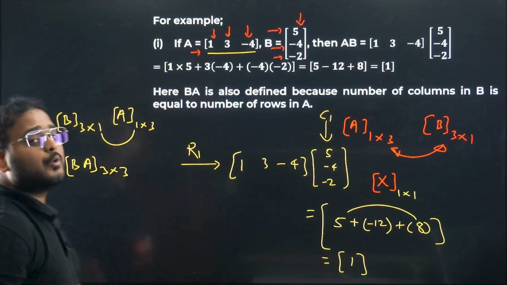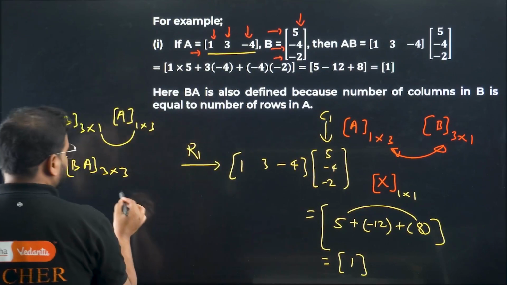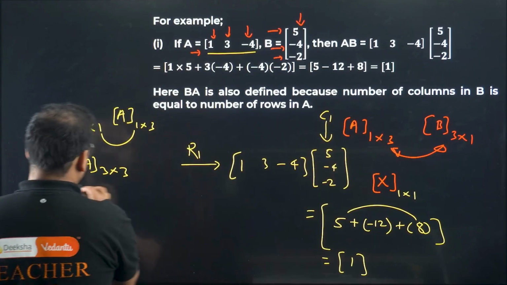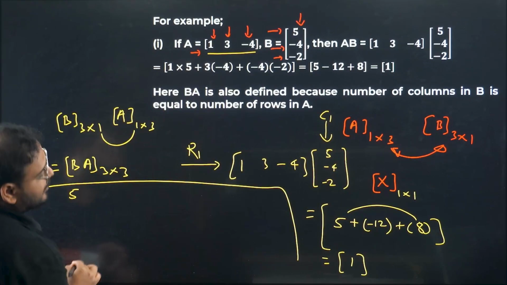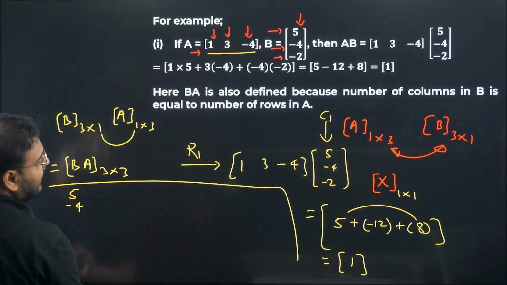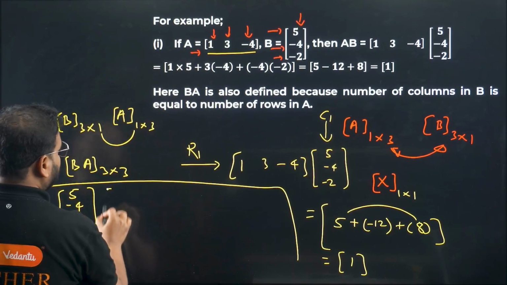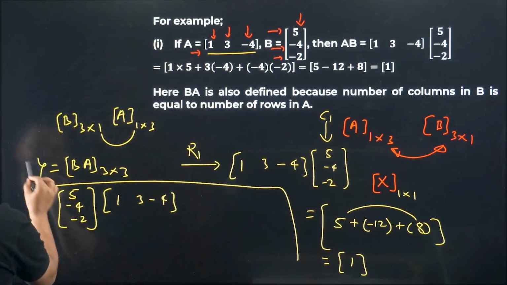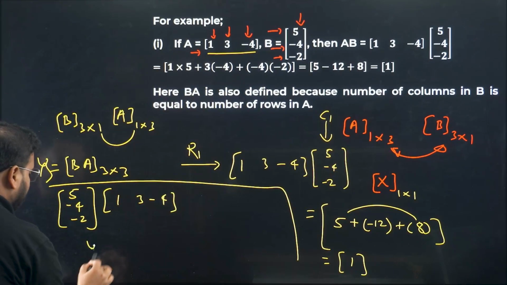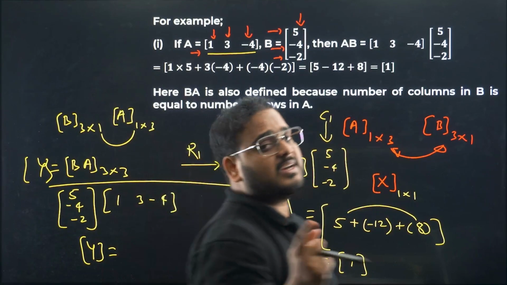If you multiply B to A, you'll get a total of 9 elements. I'll show you. B to A. Check this out. I have to write B first. What is B here? 5, minus 4 and minus 2. That's B here. And A will be over here: 1, 3 and minus 4. I'm talking about the result, the matrix Y. I'm teaching you the entire multiplication over here. Again, what I said: row to column. The result is row to column.